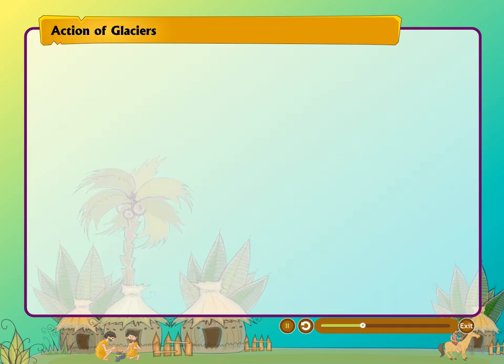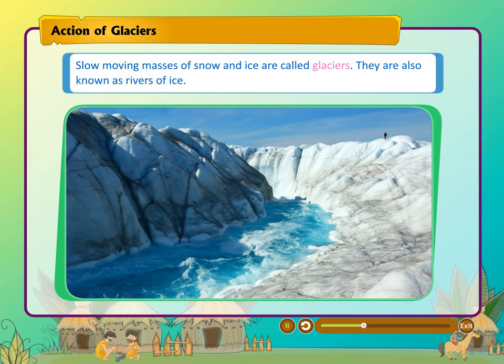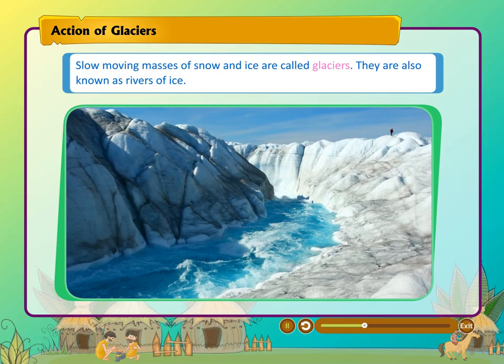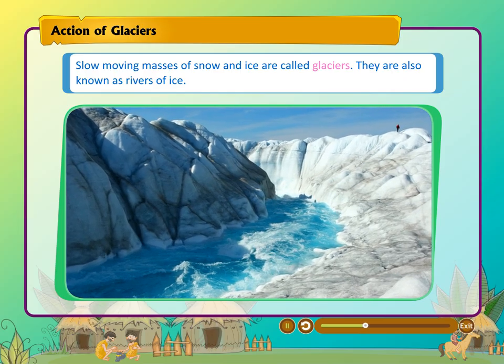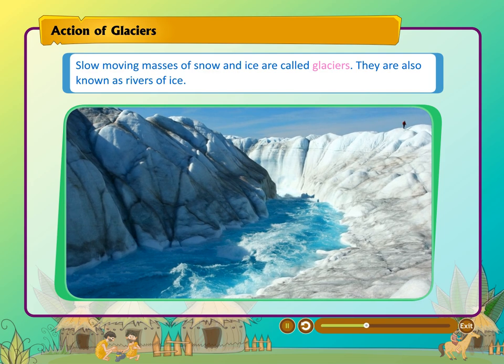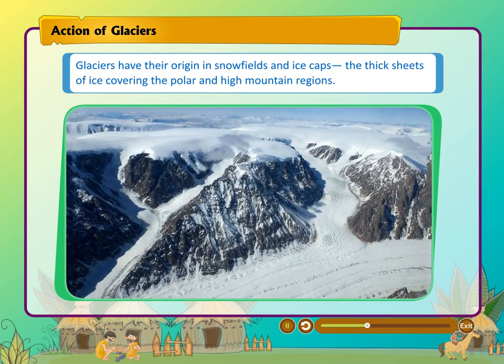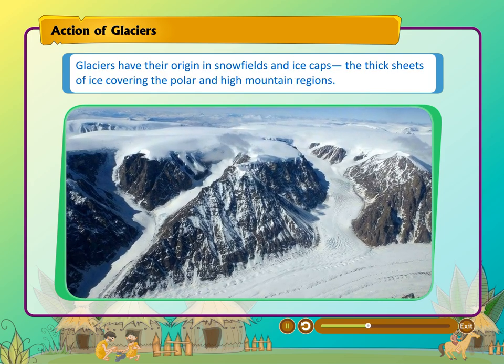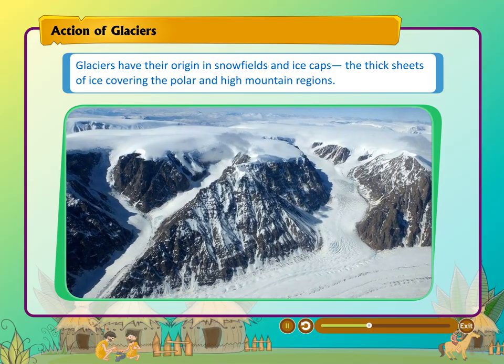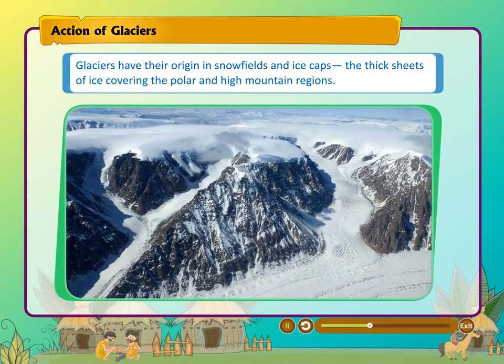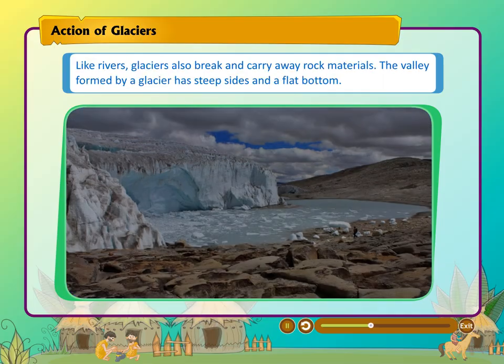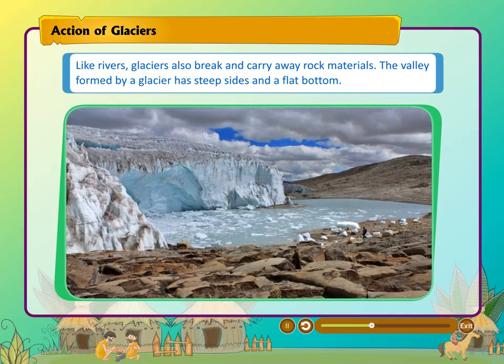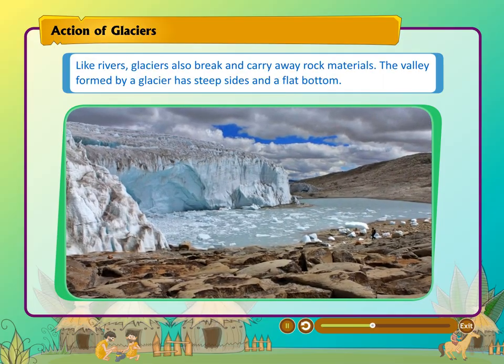Action of glaciers. Slow-moving masses of snow and ice are called glaciers. They are also known as rivers of ice. Glaciers have their origin in snowfields and ice caps, the thick sheets of ice covering the polar and high mountain regions. Like rivers, glaciers also break and carry away rock materials.